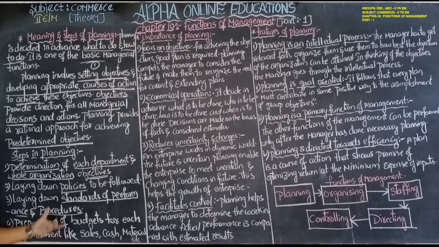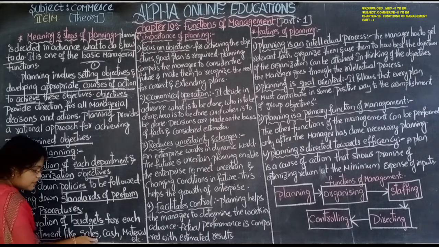The manager will lay down the standards of performance and procedure. Then, preparation of the budget. How much will the expenditure be while implementing those plans into action? What will the budget be for each department or for the whole organization? What will the sales budget be?